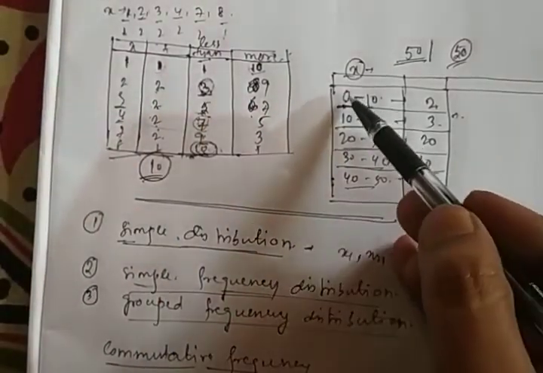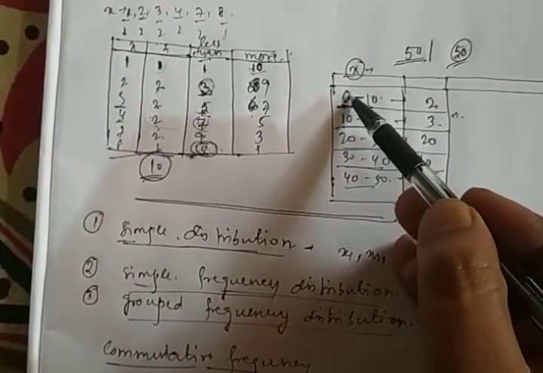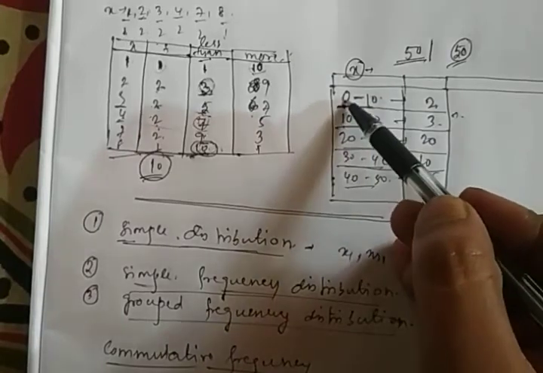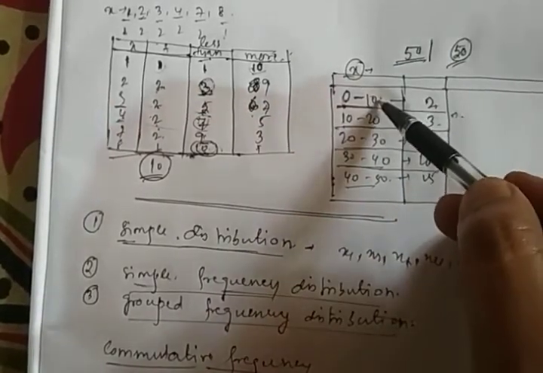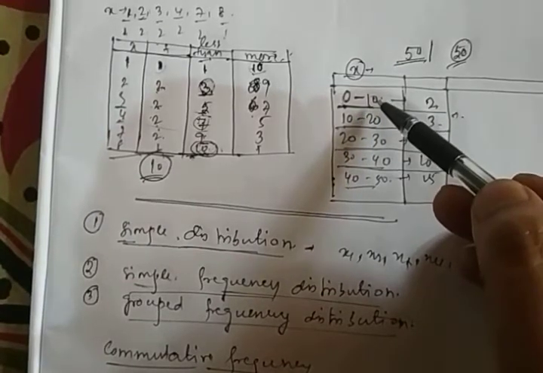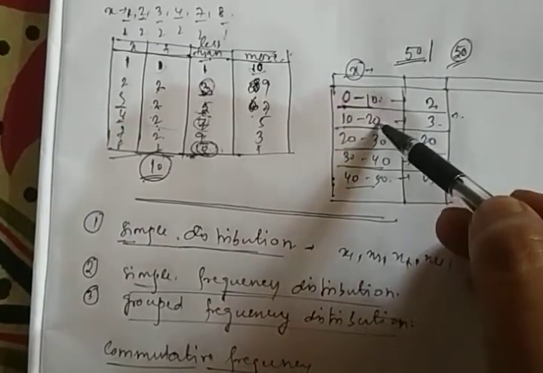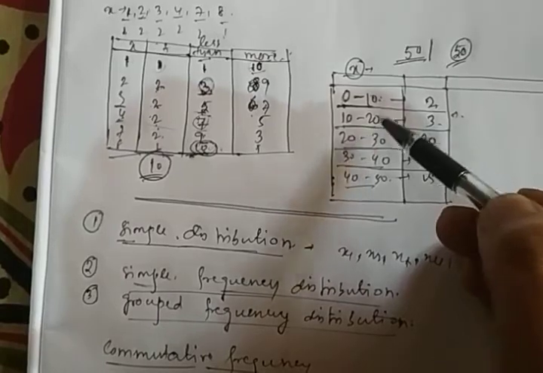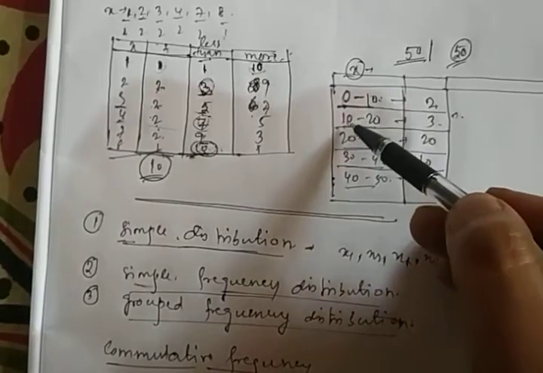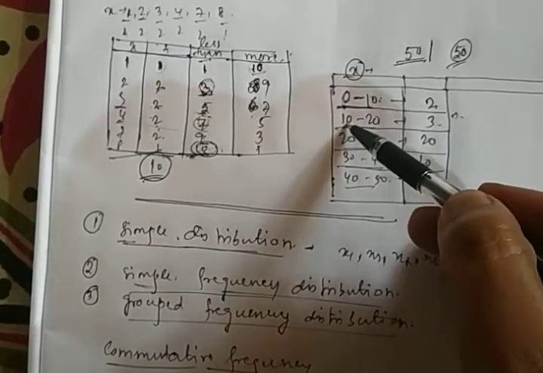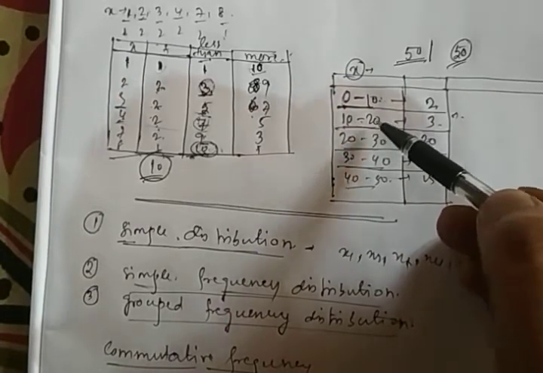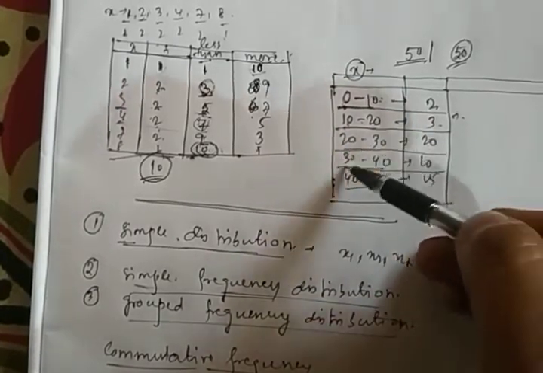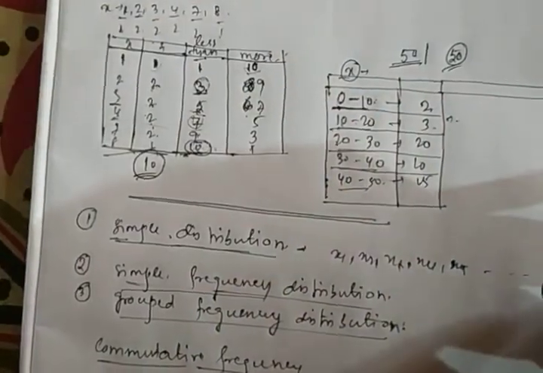That is, for an interval, 0 will be the lower bound and 10 will be the upper bound. Now for the second consecutive interval, the lower bound must be 10 and the upper bound must be 20, and similarly the other intervals will be, right?